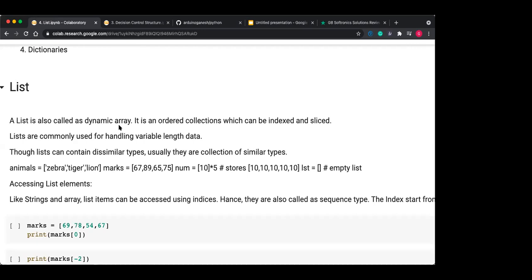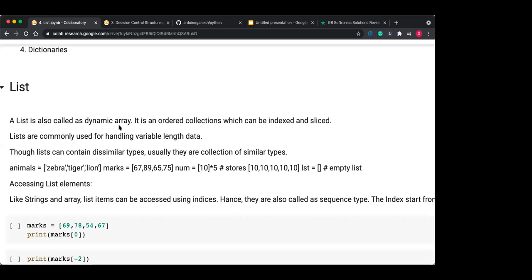That's why it can be indexed. It can be accessed by using its index, and it can be sliced. It means that we can take a sublist from the given list. So lists are commonly used for handling variable length data. Suppose we don't know how much data we have to store inside our variable.